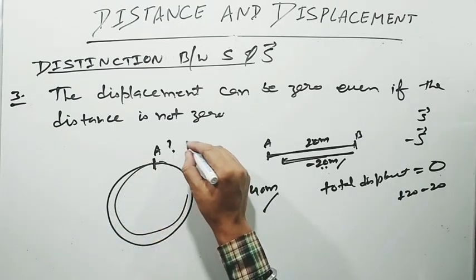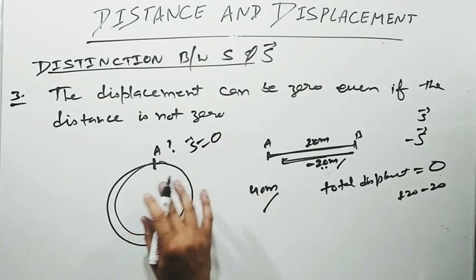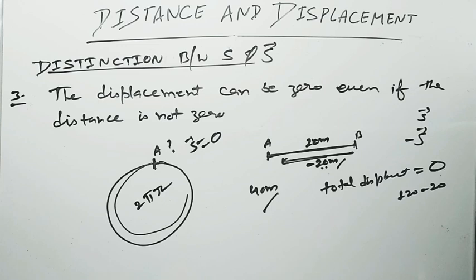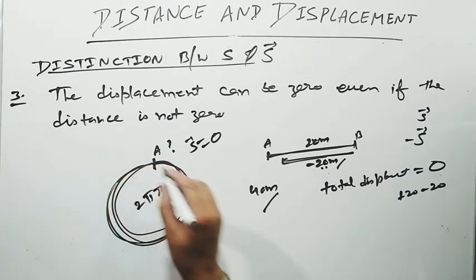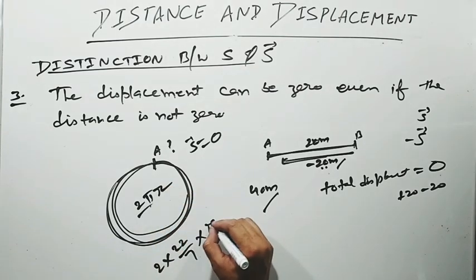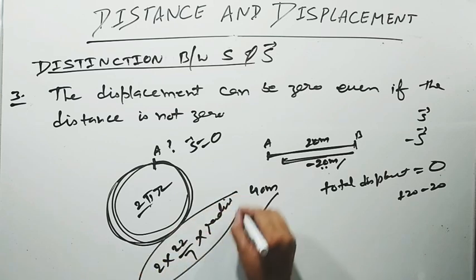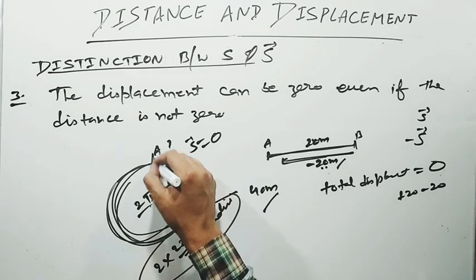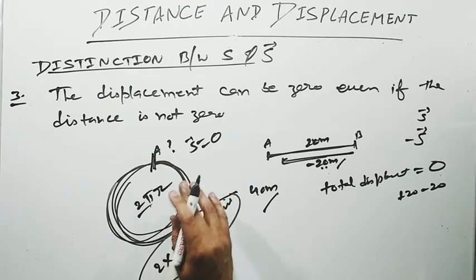But the distance will be 2 pi r, that is the circumference of the circle, where 2 pi is 2 times 22 upon 7, and r is the radius. That will be the distance covered, but displacement is 0 because it reaches back to its starting point.